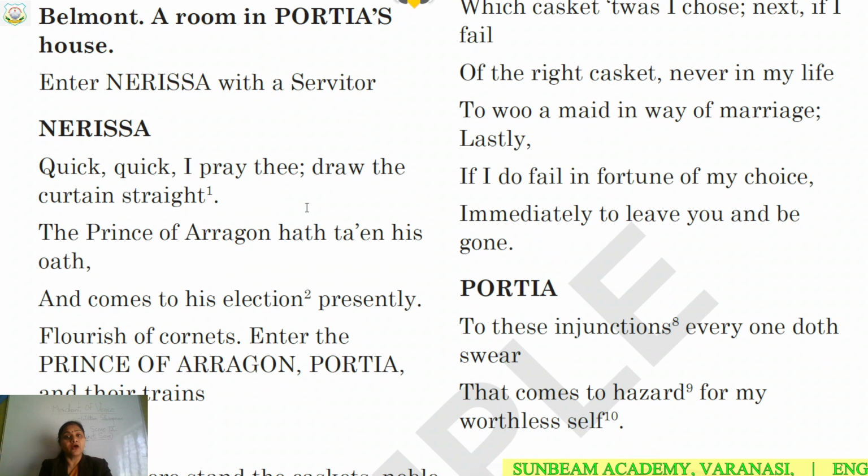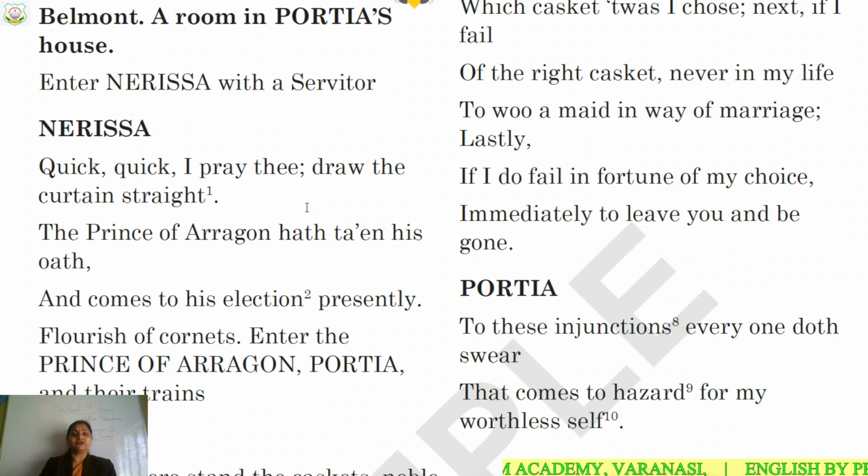Out of those three caskets, one casket has Portia's portrait. If the suitors who are coming select the correct casket, the one which has Portia's portrait, they will be the winner, and they will be able to marry Portia. This is the condition.